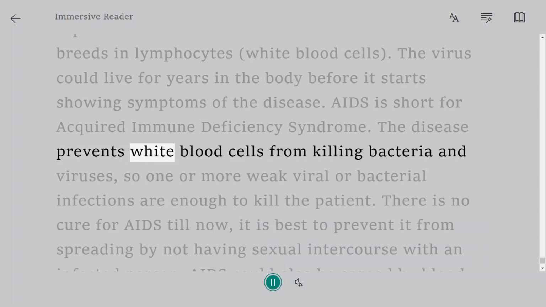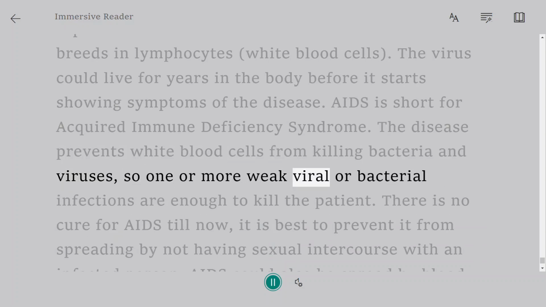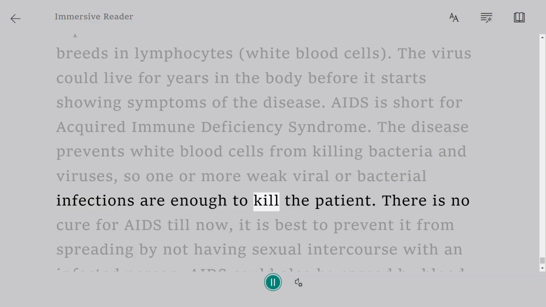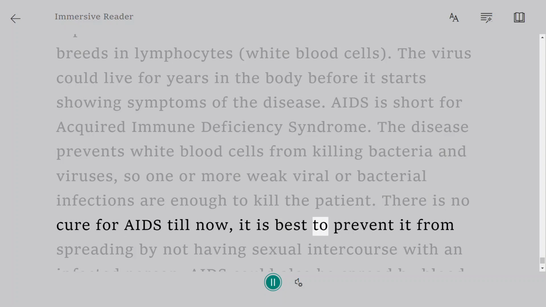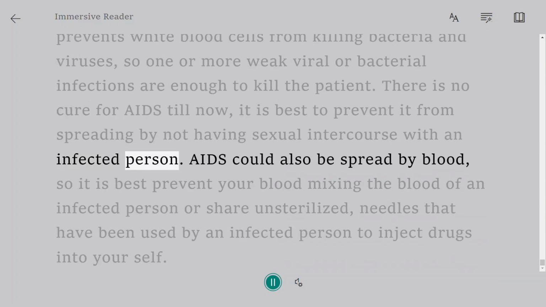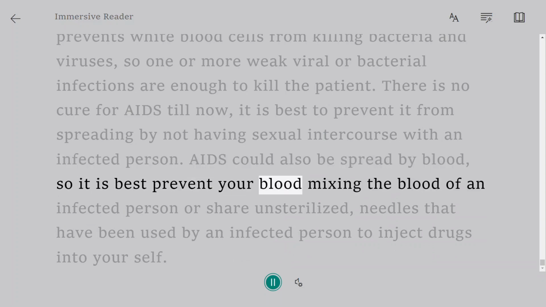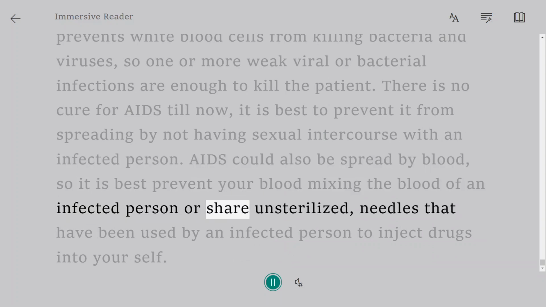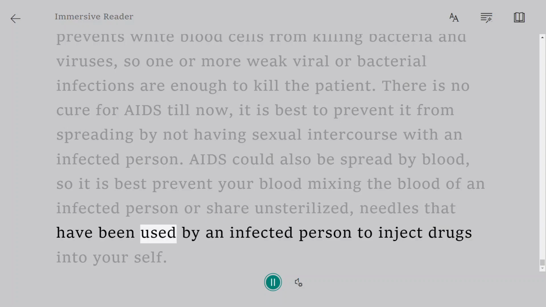The disease prevents white blood cells from killing bacteria and viruses, so one or more weak viral or bacterial infections are enough to kill the patient. There is no cure for AIDS till now. It is best to prevent it from spreading by not having sexual intercourse with an infected person. AIDS could also be spread by blood, so it is best to prevent your blood mixing with the blood of an infected person or sharing unsterilized needles that have been used by an infected person to inject drugs into yourself.